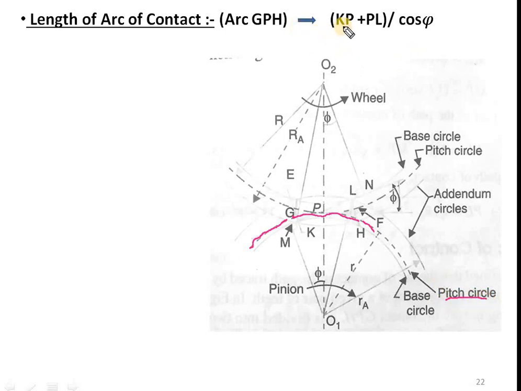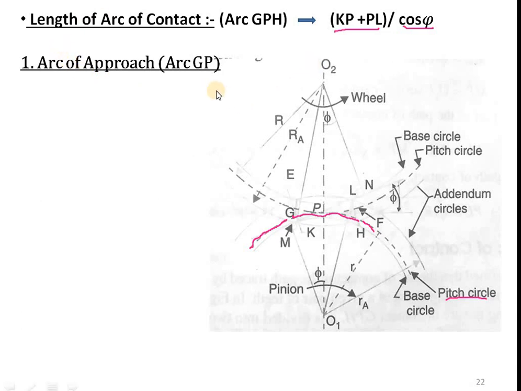So how is it calculated? It is calculated by the length of path of contact, that is KP plus PL, divided by cos phi. So whatever the pressure angle, phi is what? Pressure angle. Whatever the pressure angle of the gear is given. So length of path of contact, KP plus PL, divided by cos phi will give me the length of arc of contact. Okay.